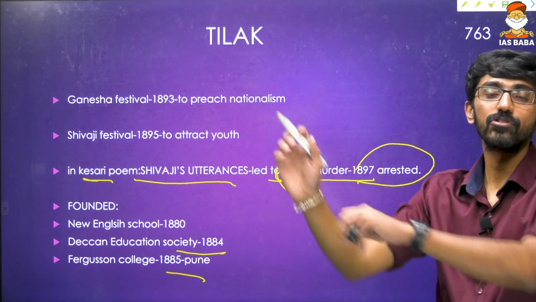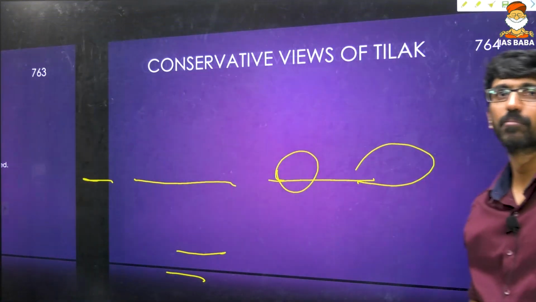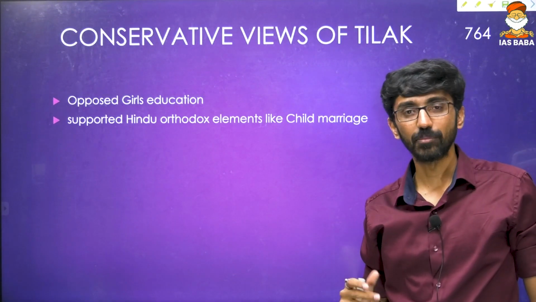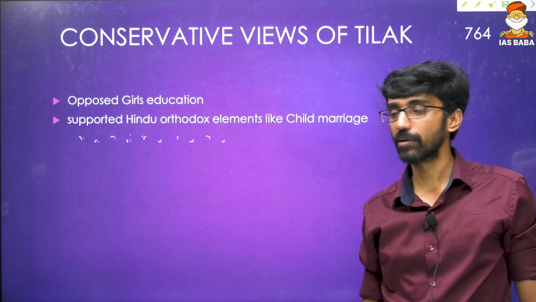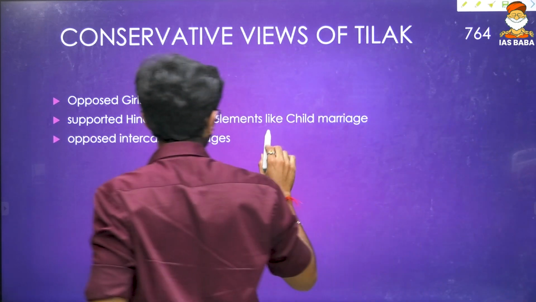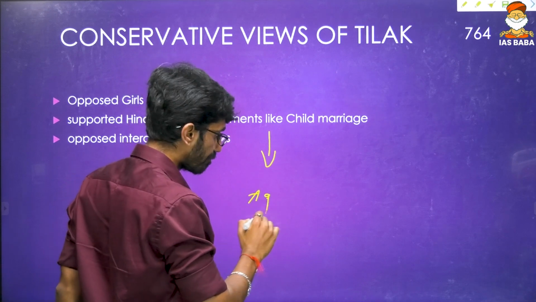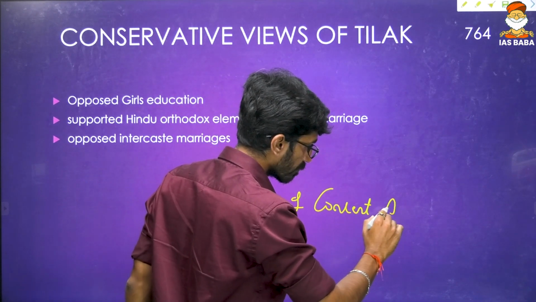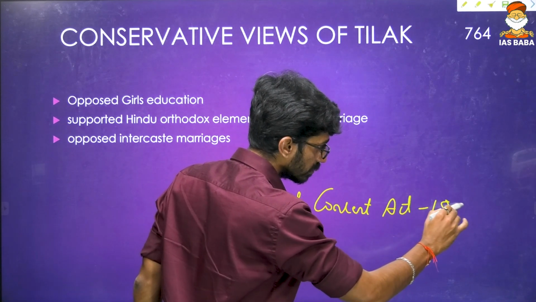So these are some of the contributions of Tilak, and again some conservative views of Tilak also. He opposed girls' education and supported Hindu orthodox practices like child marriage, and he opposed intercaste marriages also. One child marriage law he opposed is the Age of Consent Act in 1891.